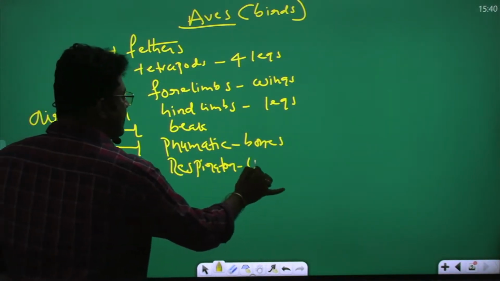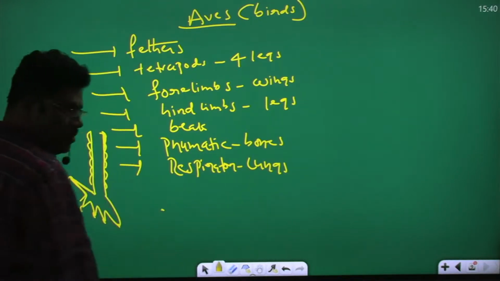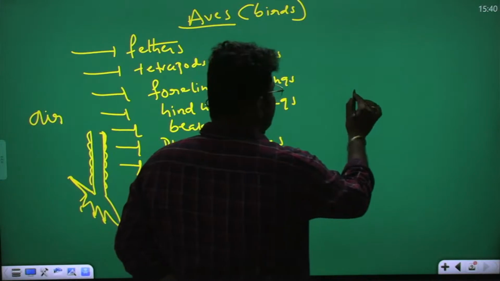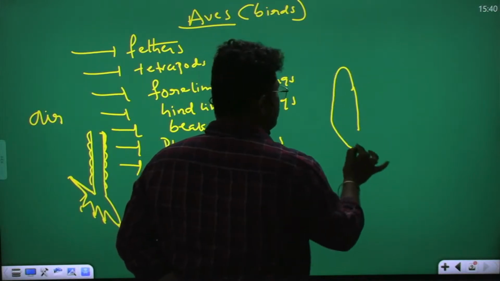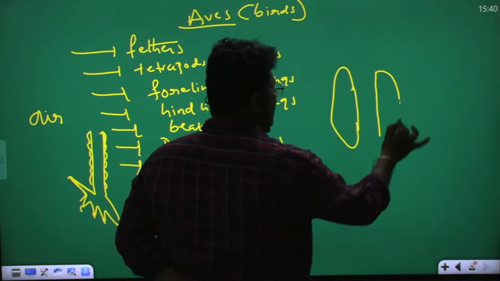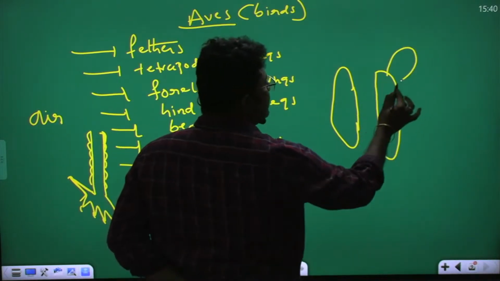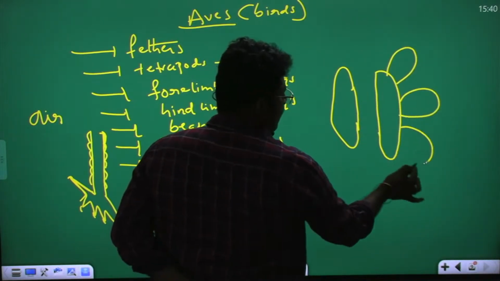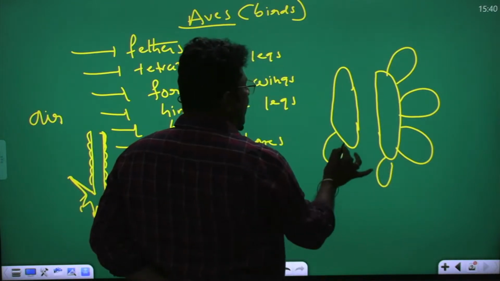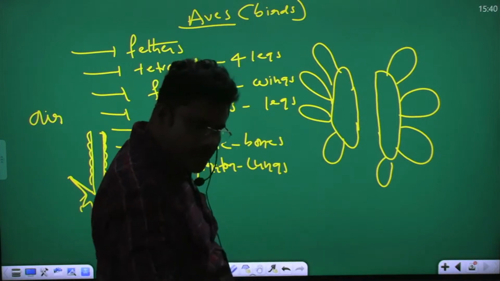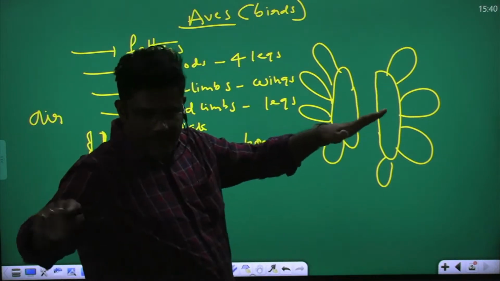Respiratory organs are what? Lungs. Listen here, these are the lungs, bird lungs. The bird lungs are associated with the air sacs. Bird lungs are associated with what? Air sacs, useful for continuous respiration and useful for flight.